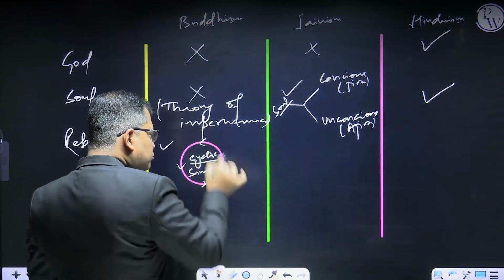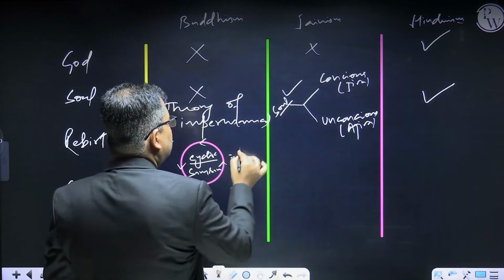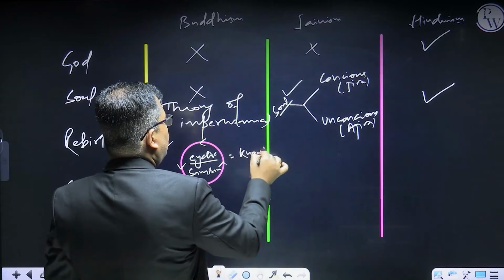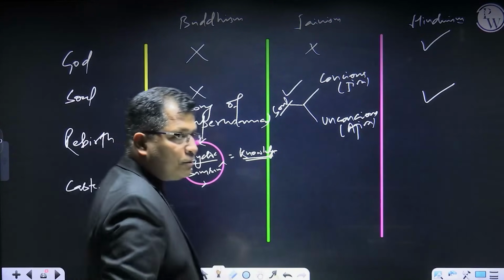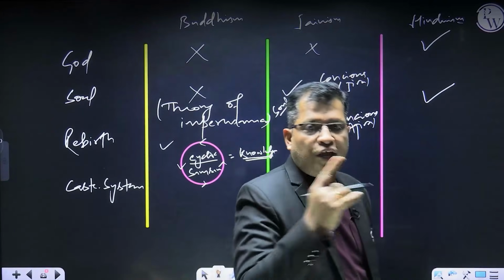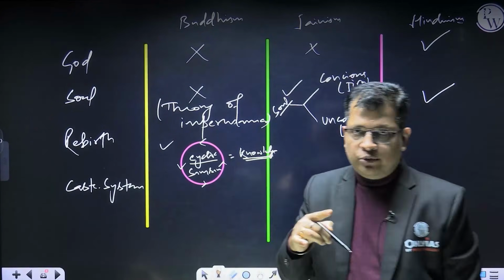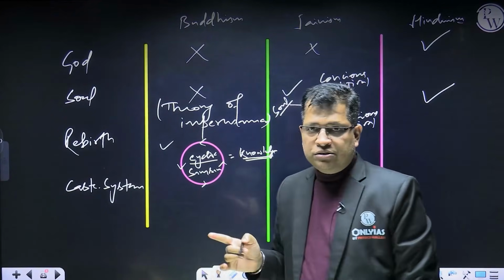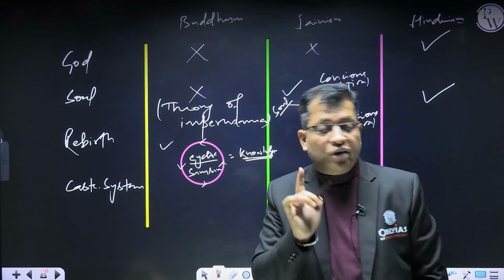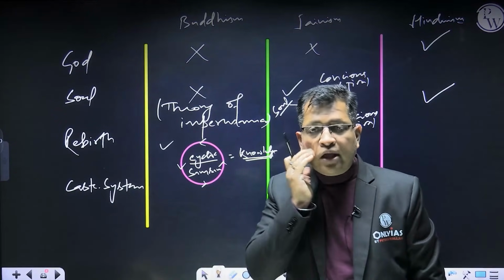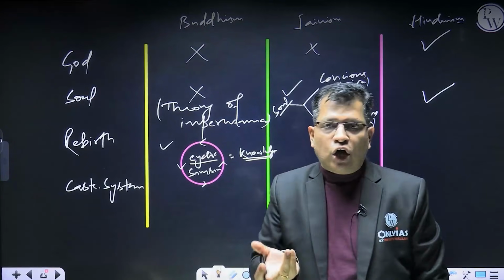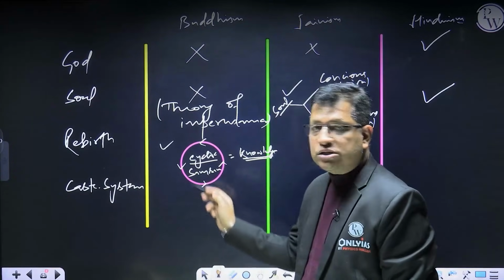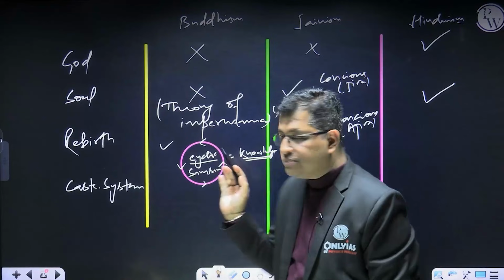And you will be trapped in the cycle until you get the valid knowledge. Until you get the valid knowledge, you will keep moving from one life to the other, right? And when you end your ignorance and get the valid knowledge, you will be free from this. Until you get the knowledge, you will be in this cyclic process, and that's why you are taking rebirth.